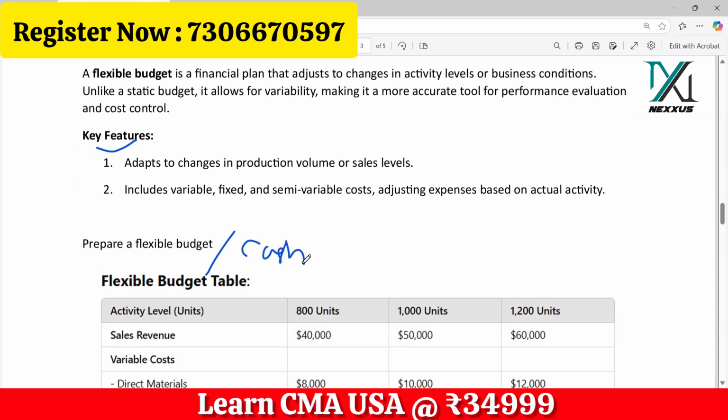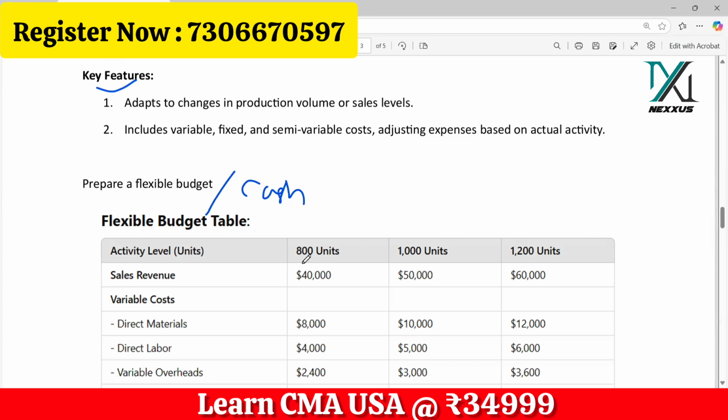So you have to know every budget, how to prepare every budget, and what is the difference between each budget. What is the difference between a flexible budget and a standard budget? Those kinds of questions could come. But while preparing these budgets, it could be time consuming, so you have to be very careful while answering this.